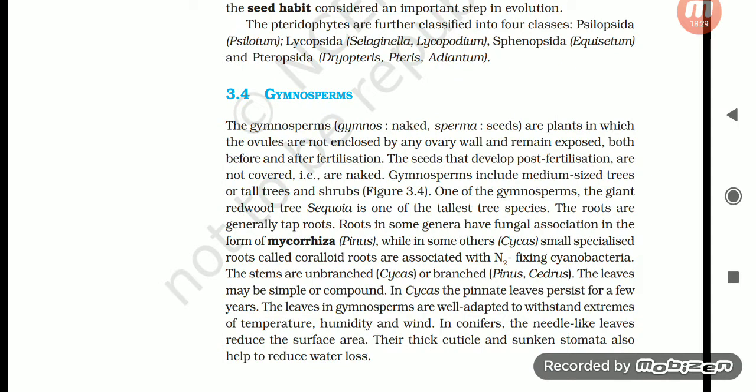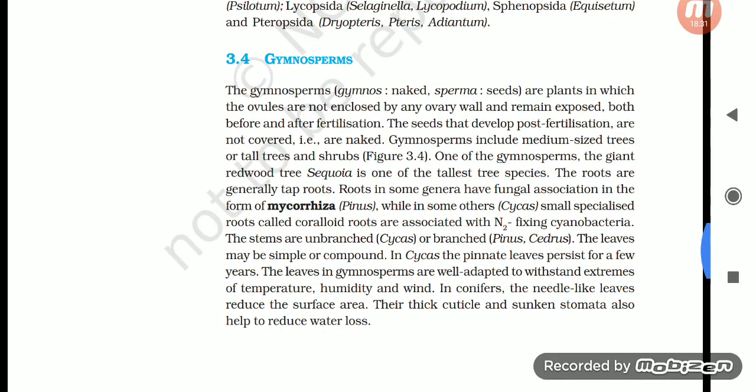3.4 Gymnosperms. The gymnosperms (gymnos: naked, sperma: seeds) are plants in which the ovules are not enclosed by any ovary wall and remain exposed, both before and after fertilization. The seeds that develop post-fertilization are not covered, that is, they are naked. Gymnosperms include medium-sized trees or tall trees and shrubs. One of the gymnosperms, the giant redwood tree Sequoia, is one of the tallest tree species.